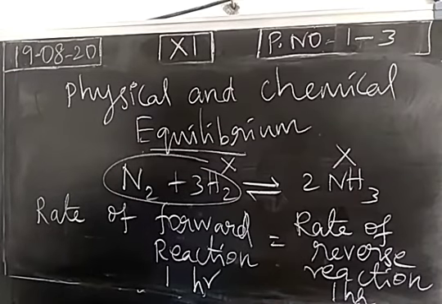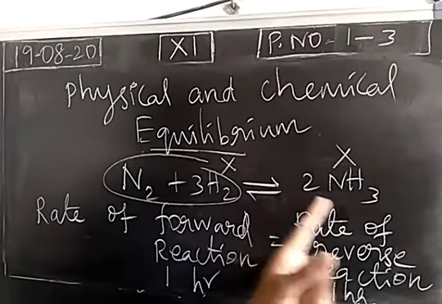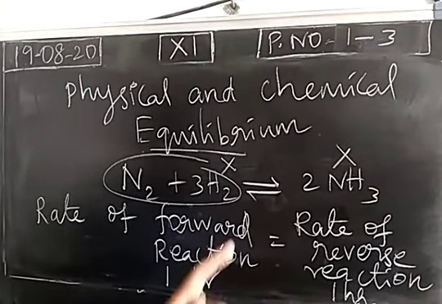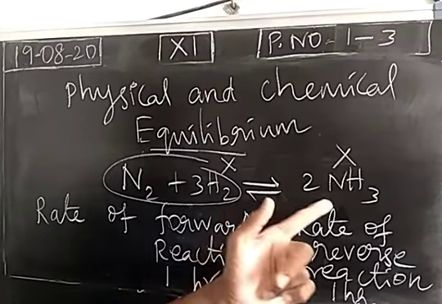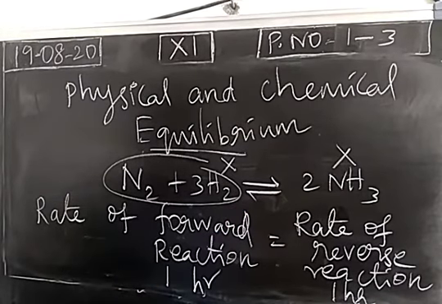Once equilibrium is reached, forward and reverse reactions are taking place with equal rate, so I cannot get the product by means of forward reaction. At the same time, I cannot get the reactants by means of backward reaction. So product and reactant will not be obtained once equilibrium is reached. So this is a very important condition in a chemical reaction. This is common when we prepare any substance in the laboratory. So if equilibrium is reached, we will have only a mixture. It is called the equilibrium mixture.